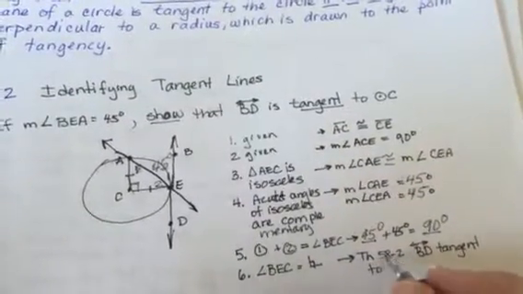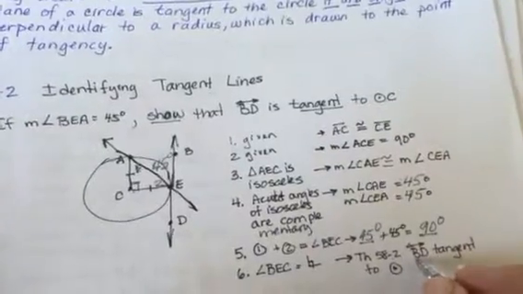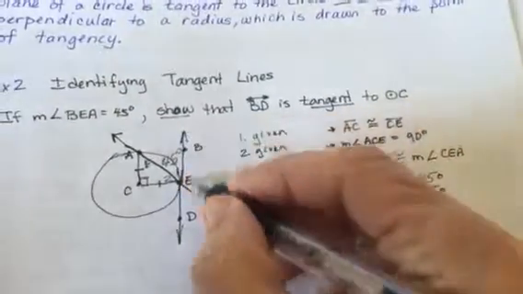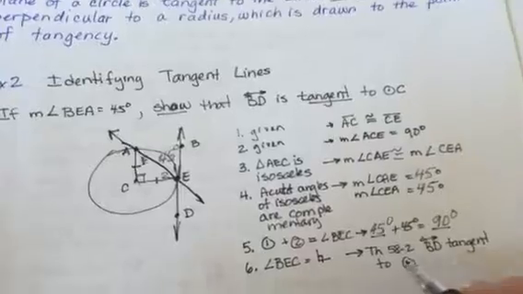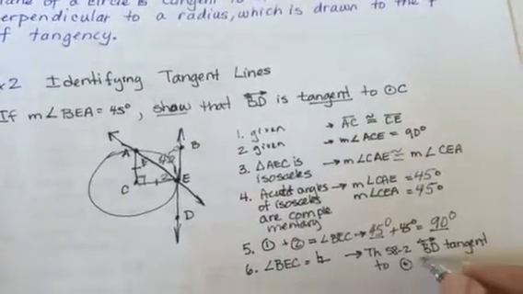Therefore, by theorem 58-2, because it's perpendicular, BD, the line, is tangent to circle C.